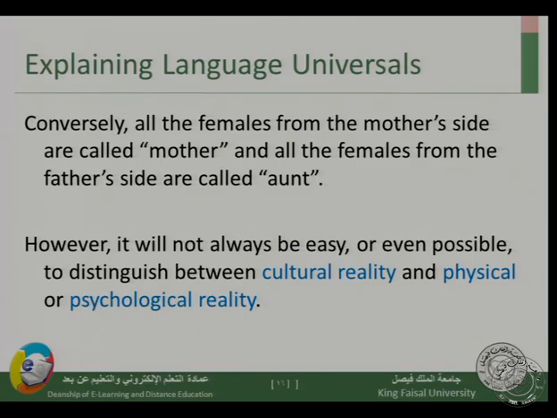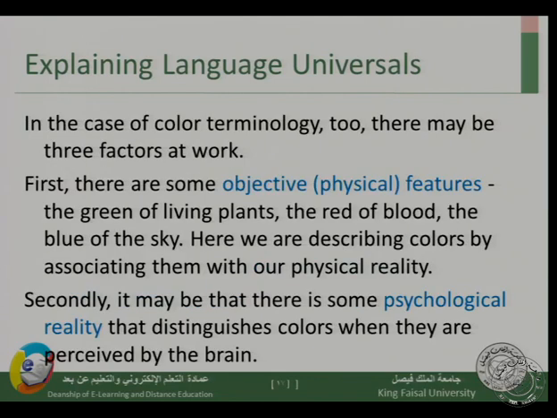However, it will not always be easy or even possible to distinguish between cultural reality, physical reality, and psychological reality. We cannot really draw a line between these three. As I said, in the case of colors, we can give physical ways to describe certain colors, not all of them. Some colors we can use physical ways to describe. So look at the case of color terminology again. We say that there are actually three factors at work when we look at colors.